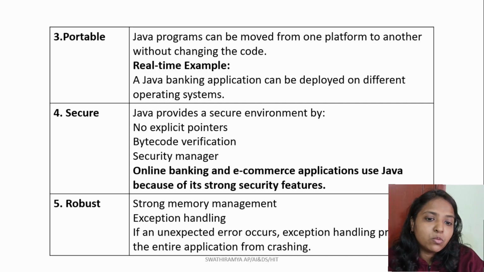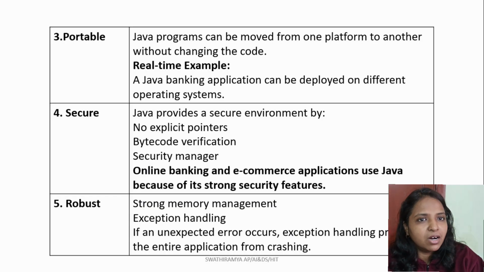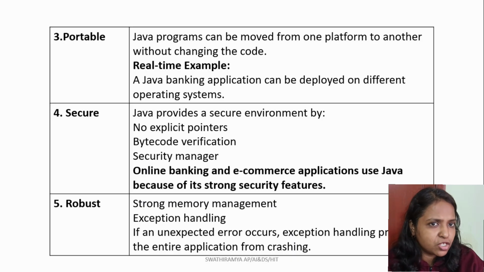Obviously, the next feature will be portability. Portability is more or less connected with what we discussed, that it is independent. It is a platform independent one. When it is platform independent, we can transfer the Java code from one device to another device very easily, which means it is portable also. Portability means the Java program can be moved from one platform to another platform with very few changes to the program. We are not making any changes in the Java coding.